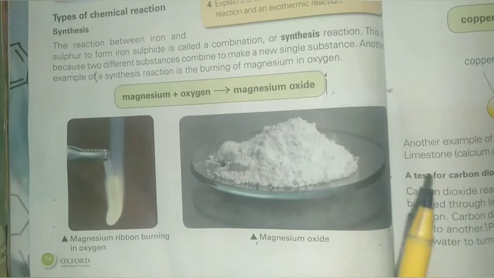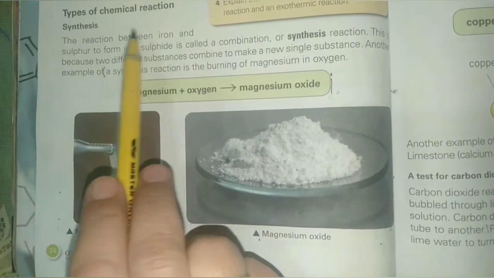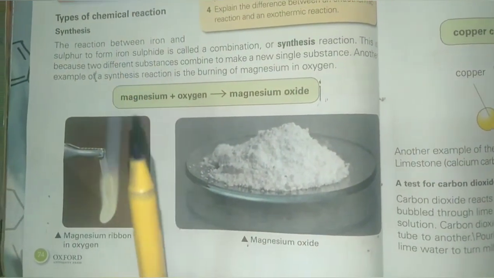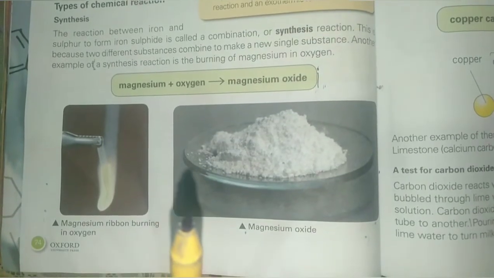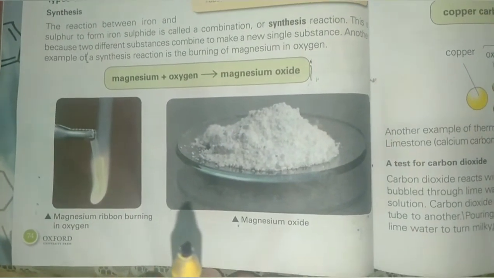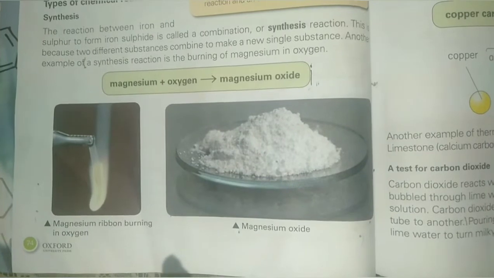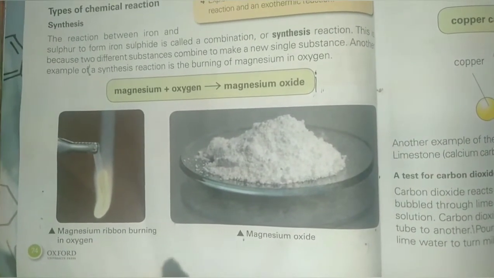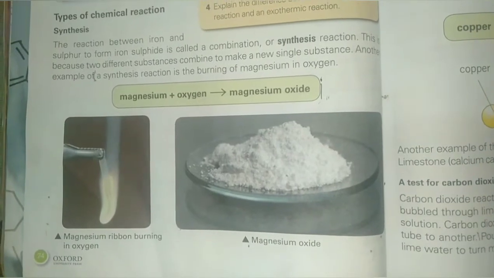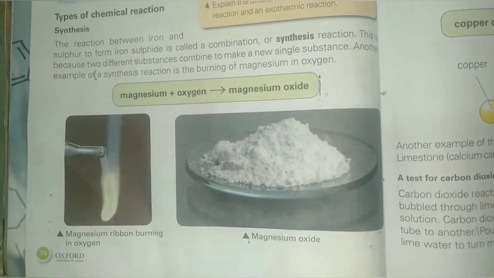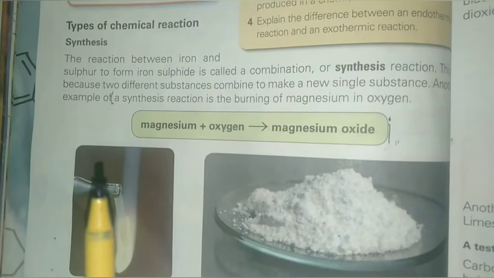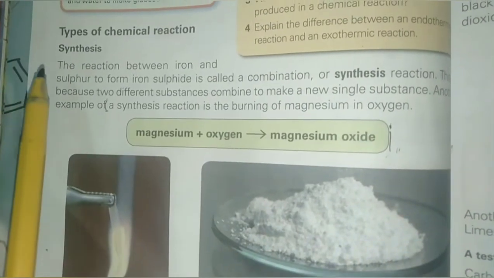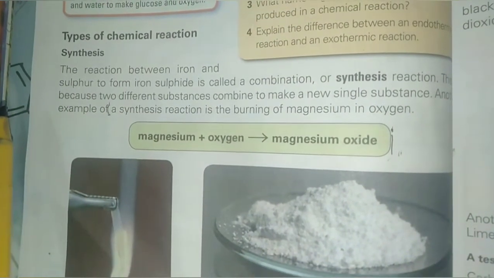Today we have to do types of chemical reactions. There are many types of chemical reactions like synthesis, decomposition, combustion, displacement, double decomposition. Today we have to discuss synthesis, decomposition and displacement reaction. First we will discuss synthesis reaction in detail.